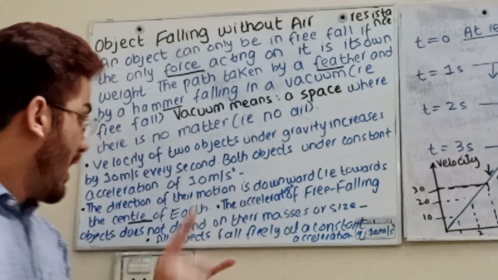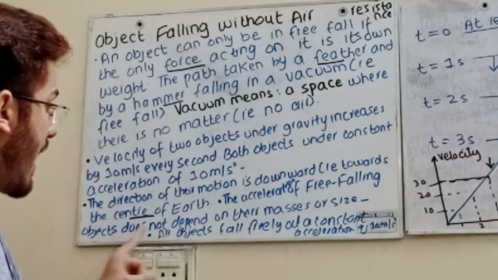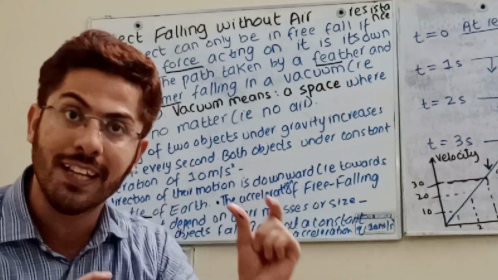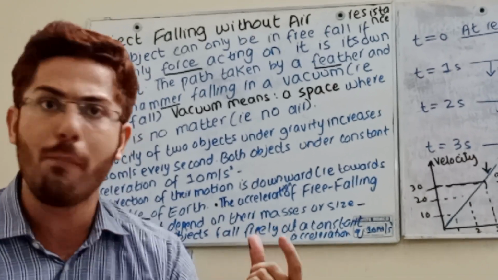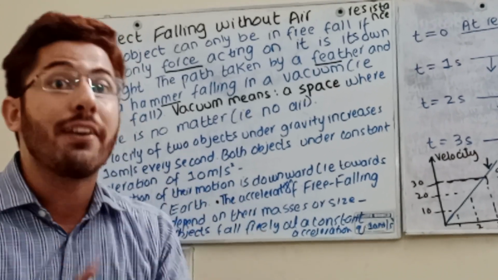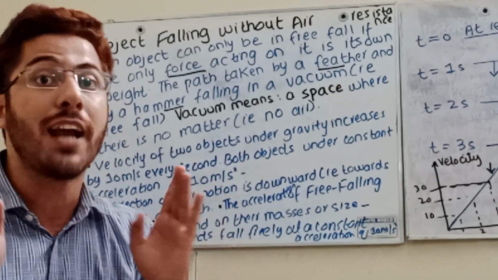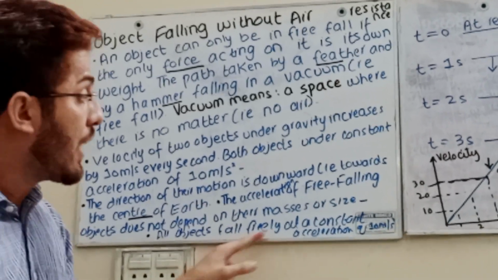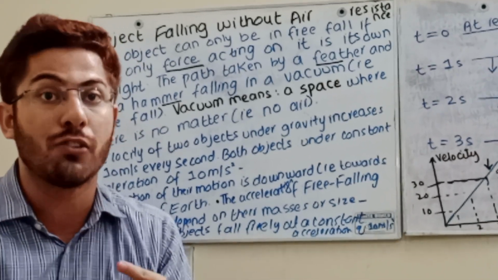Now, the third point: the acceleration of free-falling objects does not depend on their mass. You can see the feather and you can see the mass of the hammer. You are not going to compare the masses, but in free fall, regardless of the masses, they achieve the same rate. All objects fall freely at a constant acceleration of 10 meter per second square.